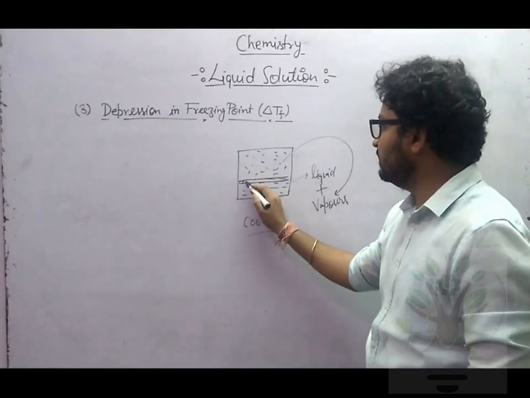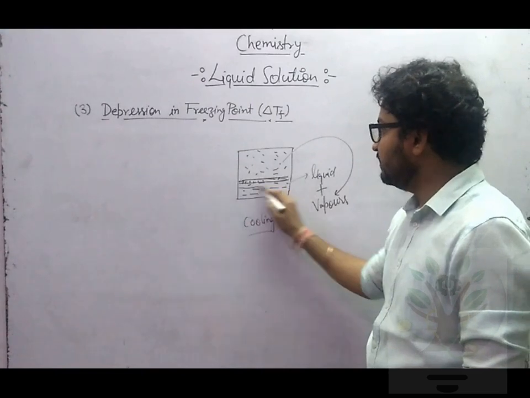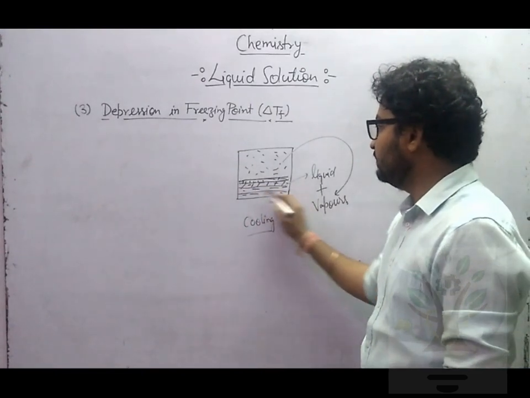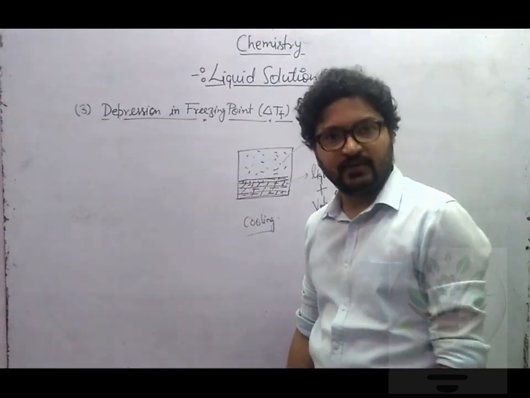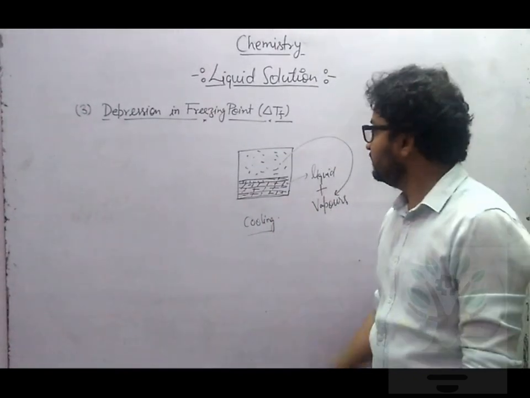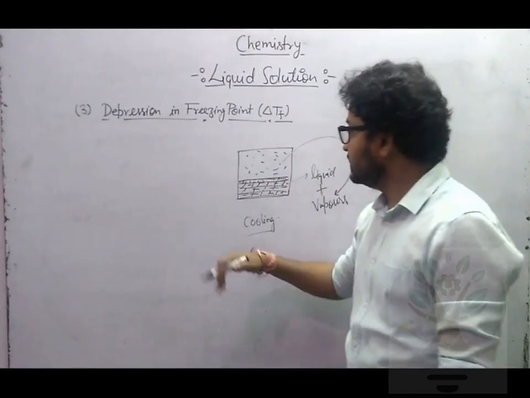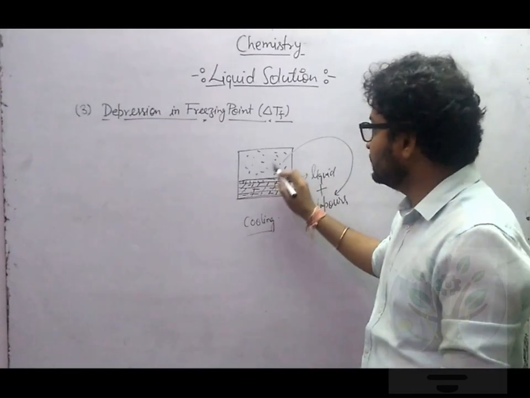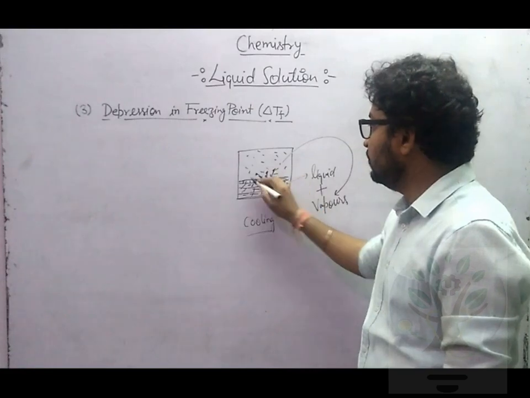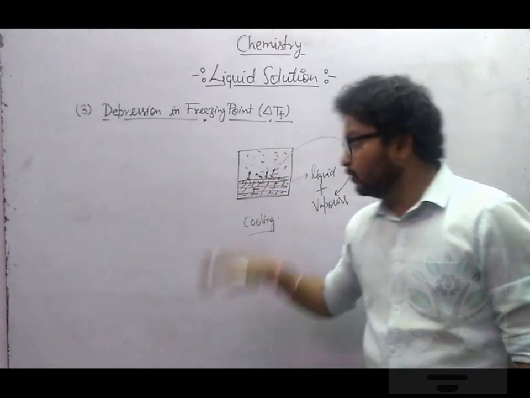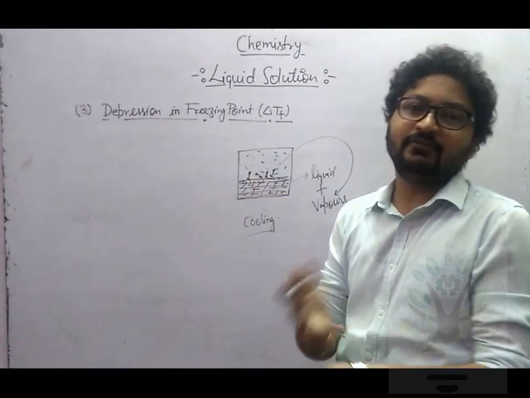In the same manner, your upper layer will be frozen. Then the layer touching this upper layer will freeze again. Now it will again freeze. So a time will come when the entire liquid form will be frozen. Now our motive is not just to freeze this liquid form, we have to freeze the vapor as well. That's what we call freezing. Now see, when you go for freezing, these vapors, because of their random motion, will try to collide with this solid. When molecules collide, they get cooled and they get frozen.